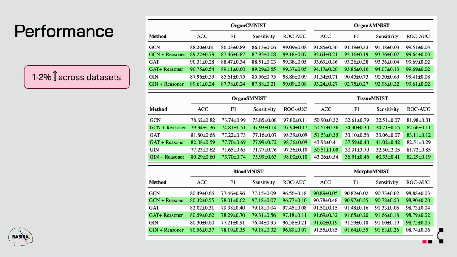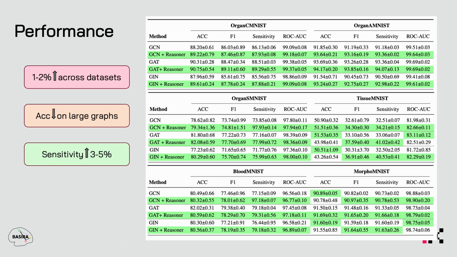Performance: a 1-2% increase across all datasets and all of our metrics. Accuracy in large graphs like TissueMNIST and MorphoMNIST decreases a bit, not highly, but a bit. But the sensitivity across all the graphs, including large-scale graphs, increases by 3 to 5%, which is a more important parameter in the medical domain. The F1 score also increases by 2 to 3%.